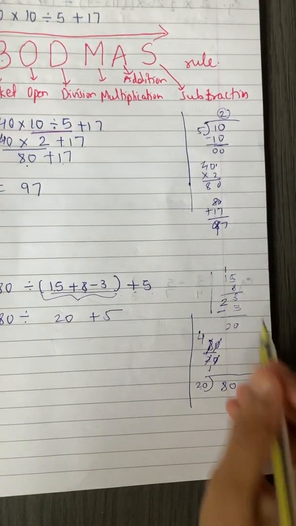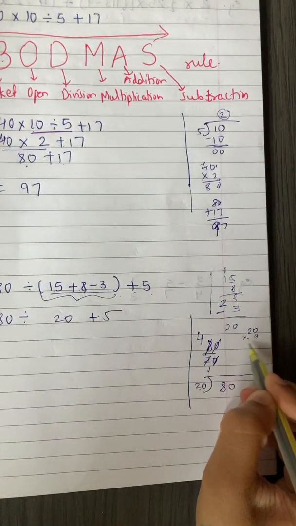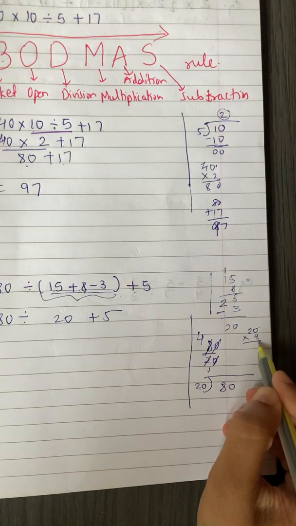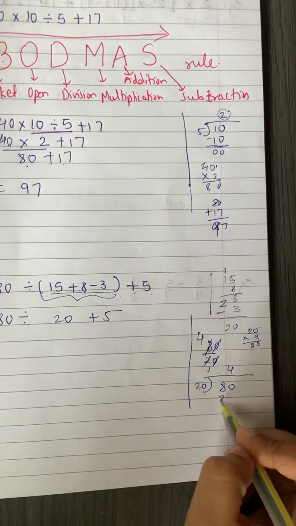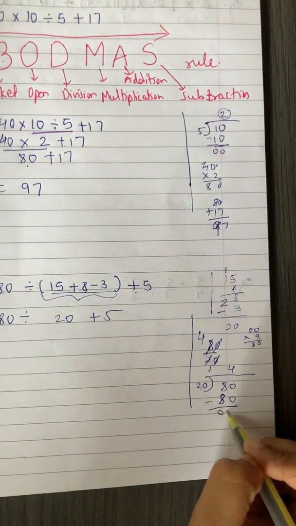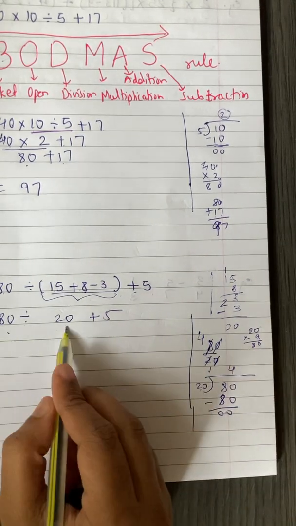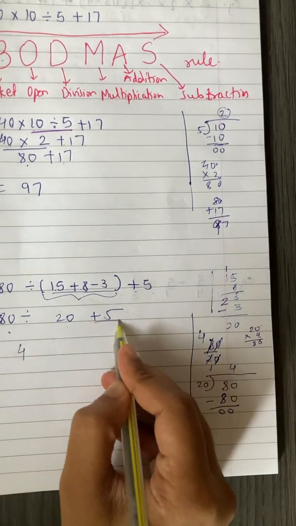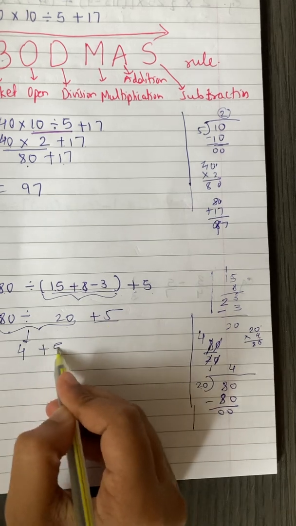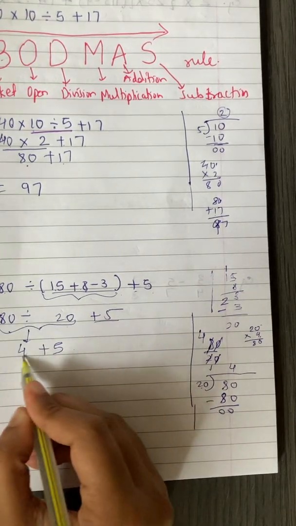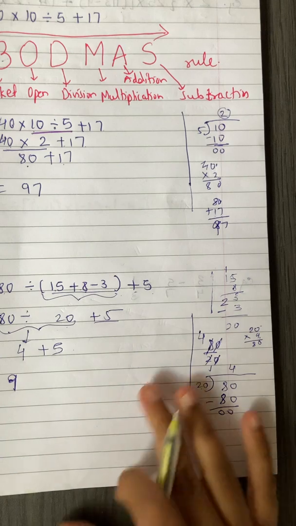To see whether 80 comes in the table of 20, we have to multiply 20 by 4. 2 4s are 8, 0 4s are 0. So 80 comes. So 20 times 4 is 80. So the answer is 4. 80 divided by 20, the answer is 4, and plus 5 you write down as it is. Now 4 plus 5 you can do finally. 4 plus 5 is 9. So the answer we get is 9.